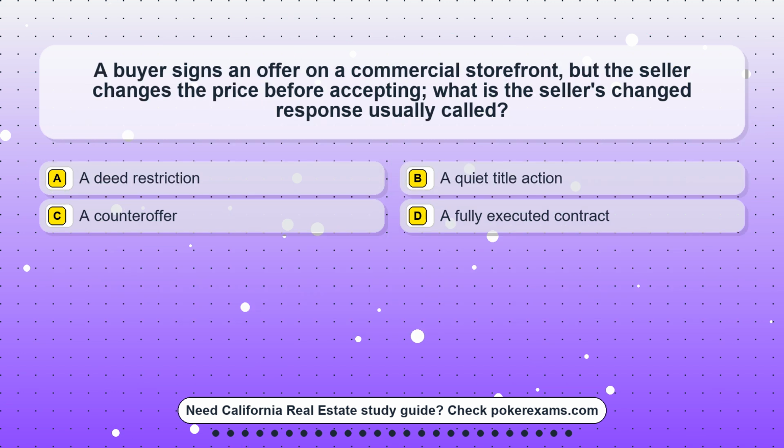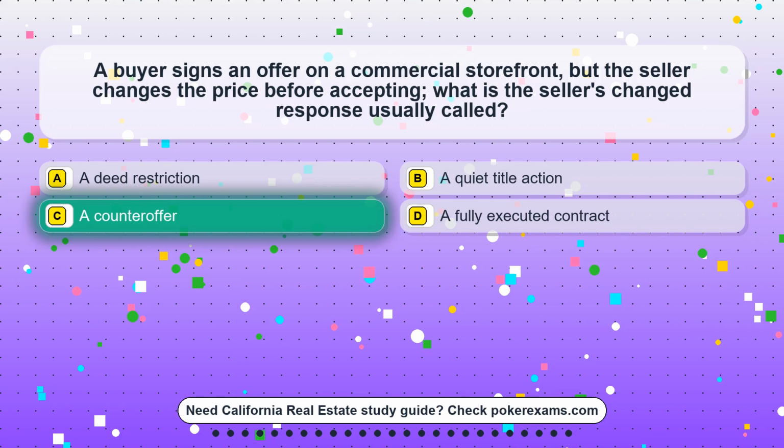Question 5. A buyer signs an offer on a commercial storefront, but the seller changes the price before accepting. What is the seller's changed response usually called? Option A. A deed restriction. Option B. A quiet title action. Option C. A counteroffer. Option D. A fully executed contract.